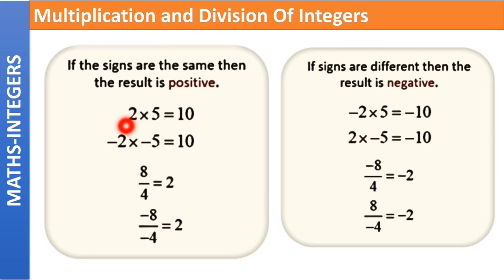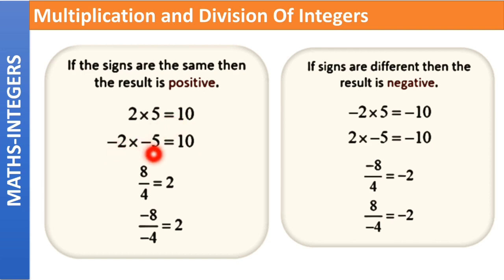2 into 5. Now both the numbers are positive. There is no need to specifically mention the plus sign here. We simply assume that both the numbers have the plus sign. 2 5s are 10, and as both the numbers have the plus sign, the answer will also be positive.